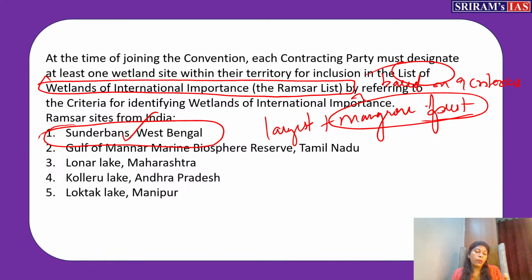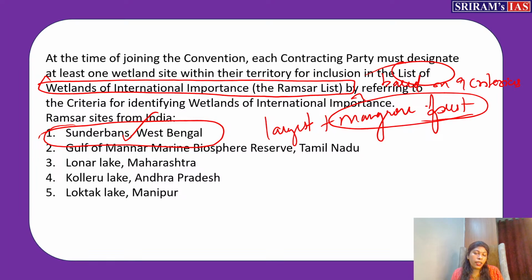Then Lonar Lake, we all know it's a very beautiful lake, which is located in Maharashtra. Okay, so we are saying this is a crater also. In that way you can mention a few points related to Lonar Lake. Kolleru Lake, Andhra Pradesh also. It's a confluence of the Krishna and Godavari. So that way, you can mention the rivers which are confluencing in the lake, or if it is an artificial one, you can mention that.